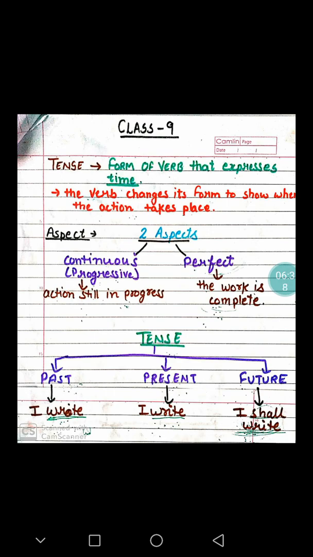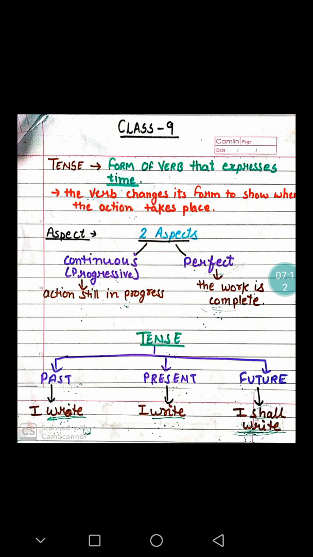I write letters. This sentence depicts that I am in the habit of writing. This is my habit to finish my work every day. In the past, how do we use this? I wrote. The verb form changes. I write changes to I wrote.